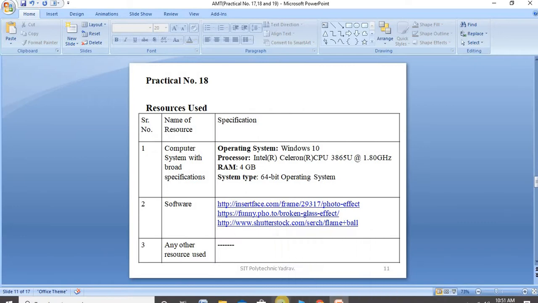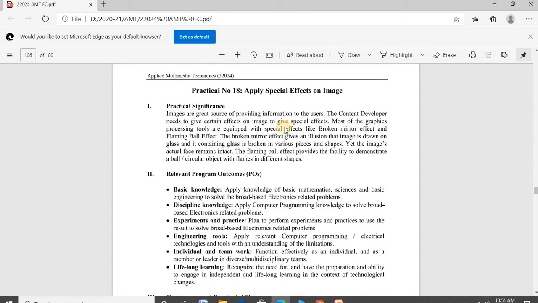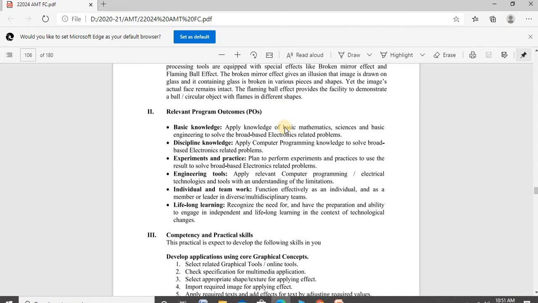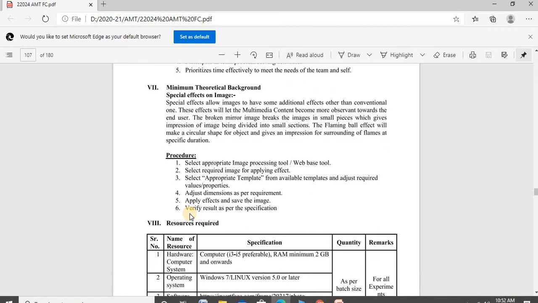After that, practical number 18: apply special effects on an image. The practical significance is PO: basic knowledge, discipline knowledge, experience and practices, engineering tools, individual and teamwork, lifelong learning. The practical outcome is to apply special effects like broken mirror effect and flaming ball effect to an image. Okay, these are the minimum theoretical backgrounds.